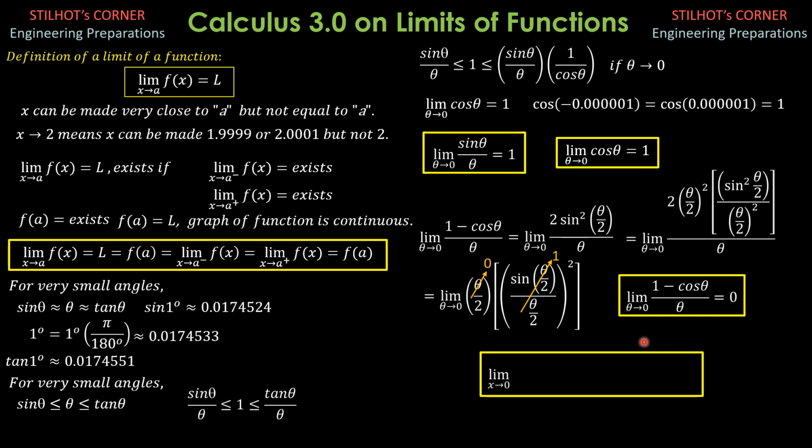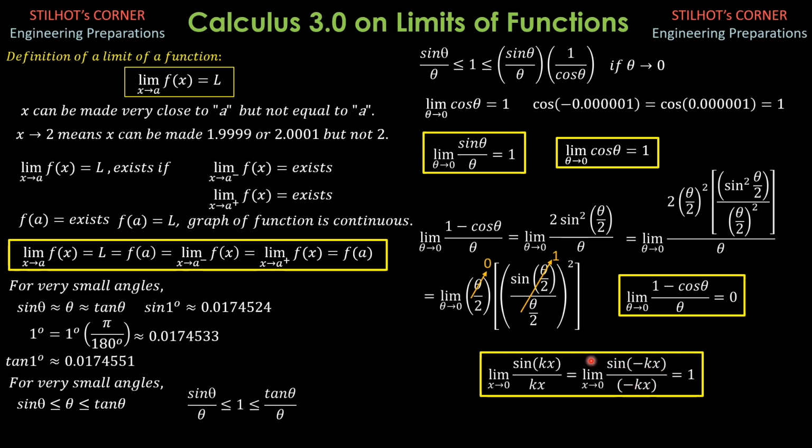We then generalize that the limit of sine kx over kx as x approaches 0 is equal to the limit as x approaches 0 of sine of negative kx over negative kx, which is equal to 1. So the constant does not matter, and we can rewrite this as the negative of sine kx. Remember, the sine function is odd, so we can write this as negative of sine kx over negative kx.